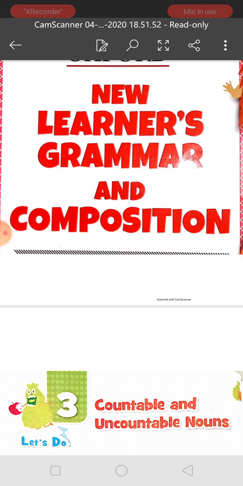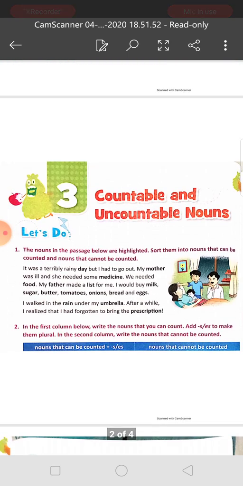In chapter 2 we have read singular and plural. That means counting nouns. We can count some things, but everything we cannot count.